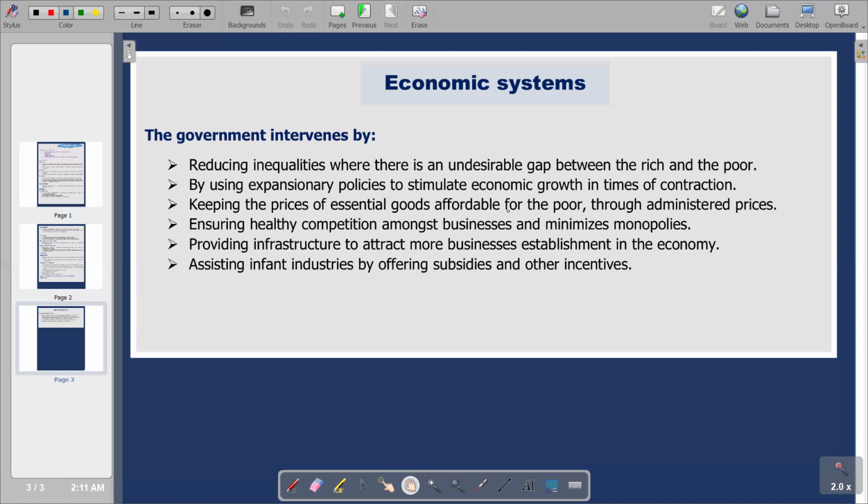We are going to notice that taxation is going to be reduced so that less is taxed from the consumers, and they are left with more money to spend. So the aggregate demand is going to go up. And then from the point of view of government expenditure, it will be increased, whereby we have transfer payments in the form of subsidies being given to firms that are facing high costs of production, so that they face lower costs of production. Obviously, the burden is lessened on the consumer as they reduce prices, and it stimulates demand. At the end of the day, we are going to notice economic growth in the country.